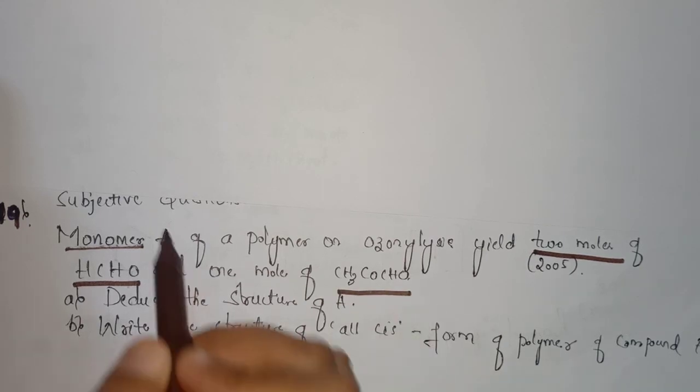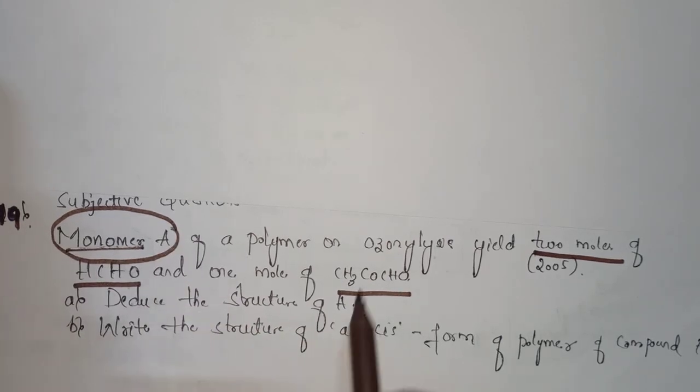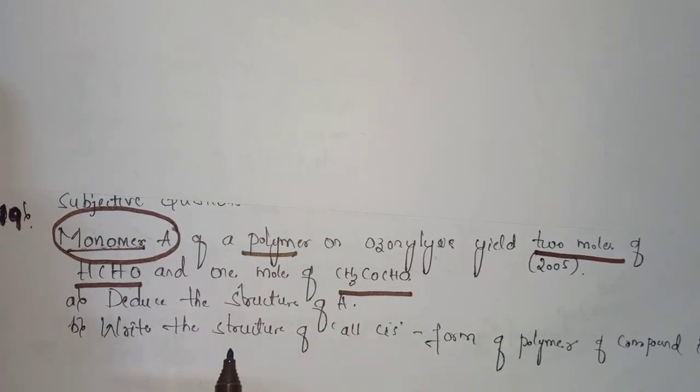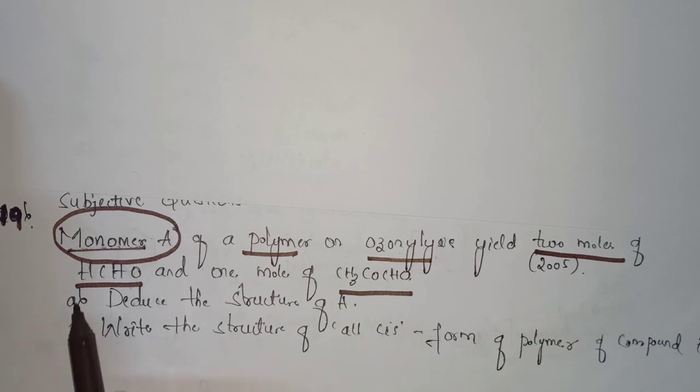We have to find out the monomer of a polymer. Here we can say that the monomer A is nothing but isoprene.